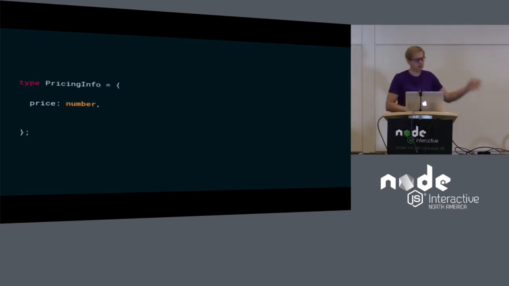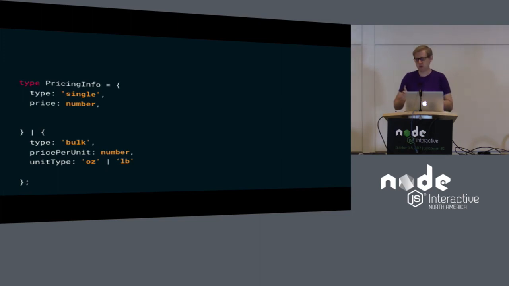So we're going to go back to Flow, and we're going to try and sort this out. We start out with just a price, just like before. And now we can use the disjoint unions. We have an extension point. So now we're saying something is either a single item or it's bulk pricing. And now we can see that a single item has to have a price, and bulk pricing has to have a price per unit and a unit type. Nothing is nullable, nothing is undefined, and it makes writing the logic for this actually pretty simple. We're just switching on the type.